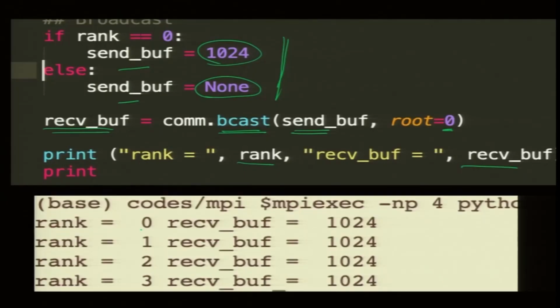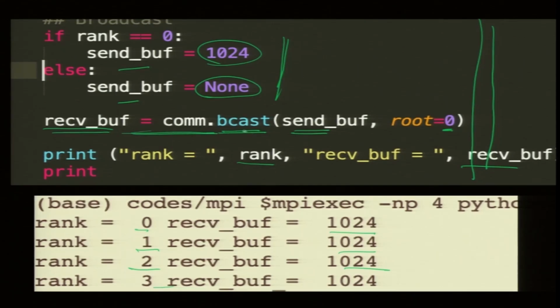This is the output: rank 0, the receive buff is this, rank 1, that. Everybody gets the same number, since it is a broadcast. It is just an integer. This is the program which is running on all the processors. In process 0, when it runs this, what will it do?